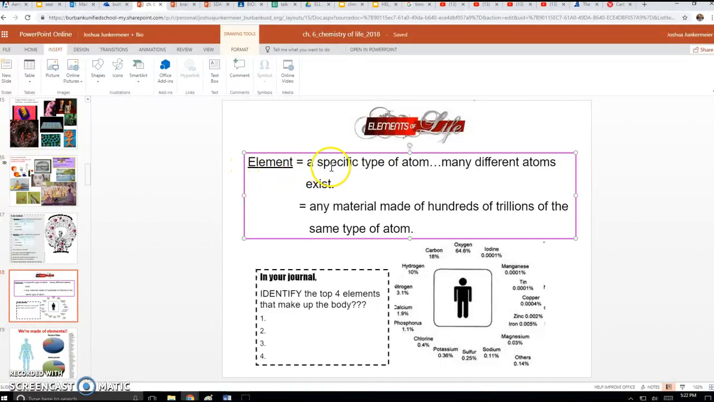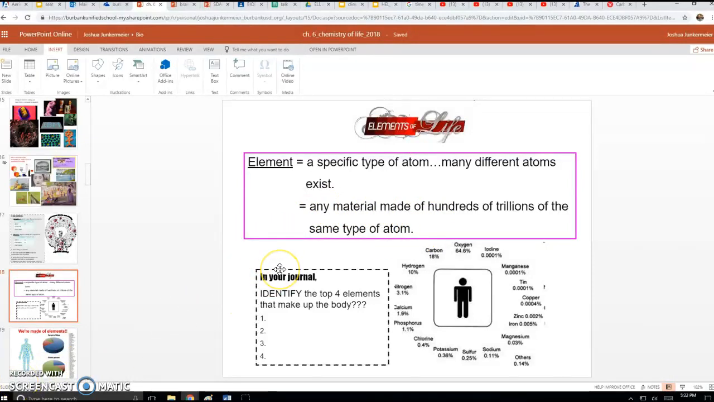Element equals a specific type of atom, and we have many different types of atoms that exist. It says any material made of hundreds of trillions of the same type of atom. So all materials are made up of hundreds of trillions of the same type of atom. That would be an element. So if you had a gold bar, a bar of gold would be a perfect example.